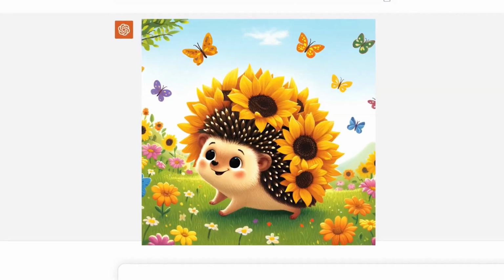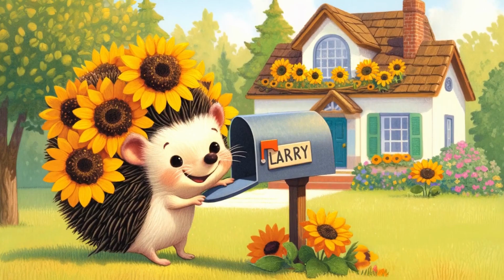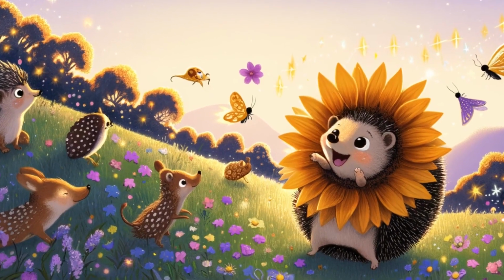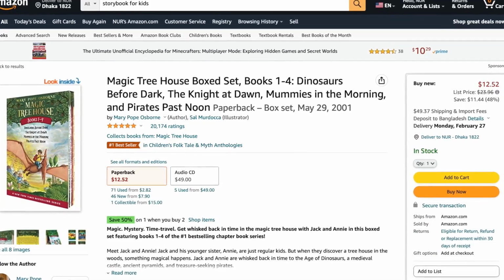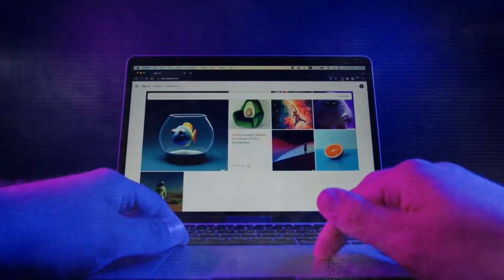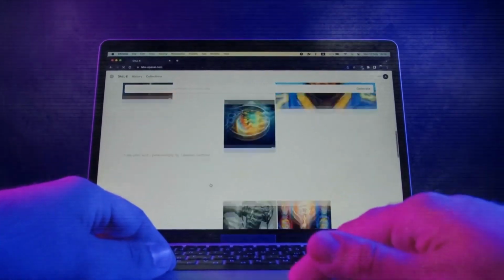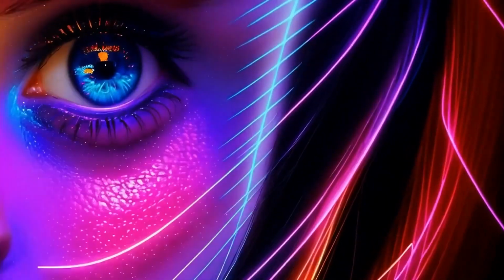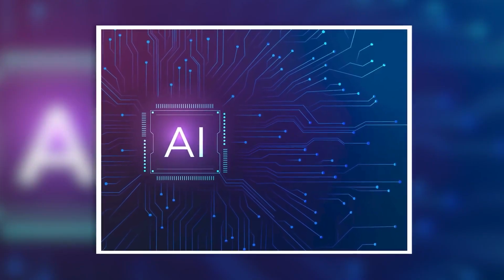And here's the cherry on top. Authors who have used consistent character illustrations will get more sales on Amazon. That's more revenue just by keeping your characters consistent. So, if you're planning to dive into the world of children's books, DALL-E 3 is your secret sauce for success. And hey, if you're intrigued by how AI can make things consistent and relatable, you've got to check out my previous video on AI art.